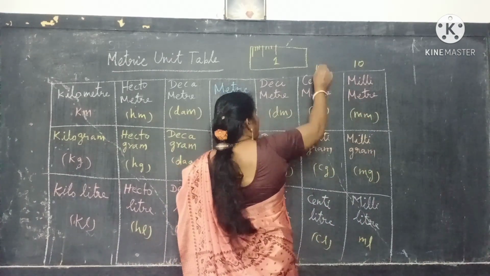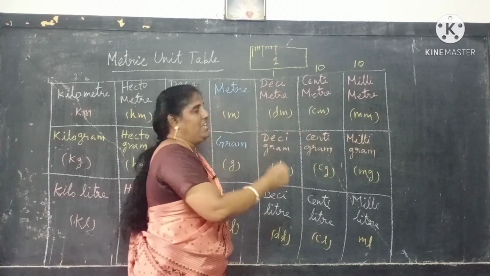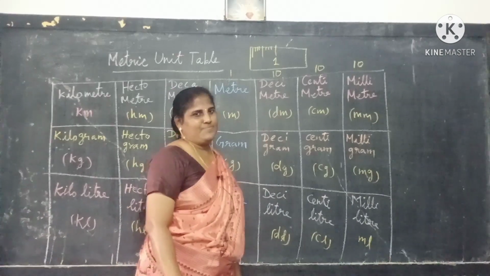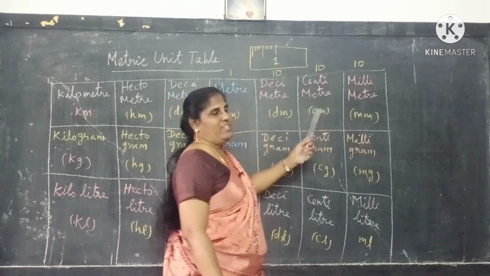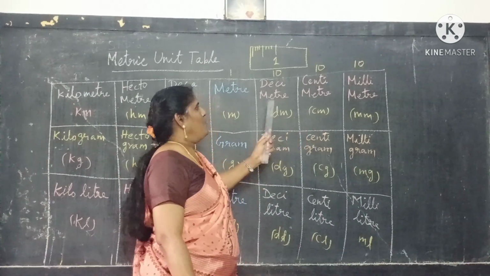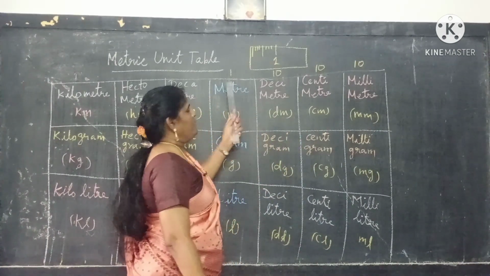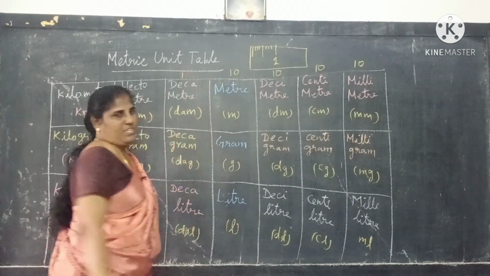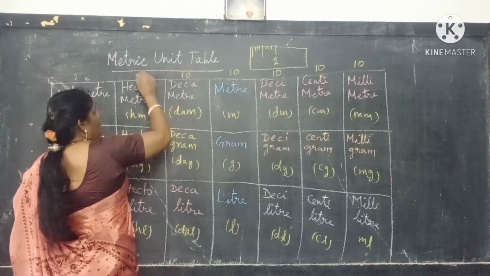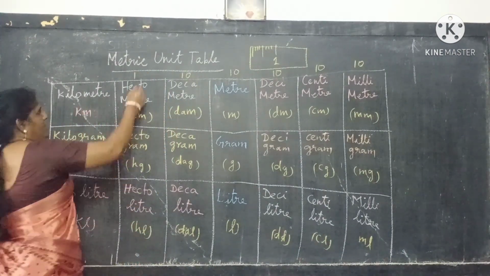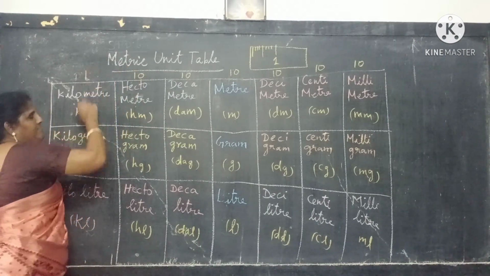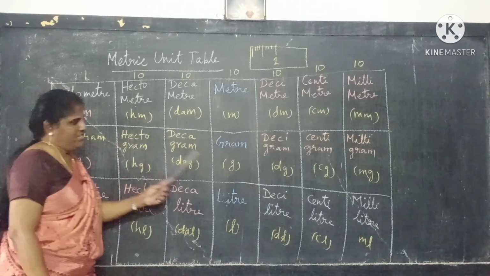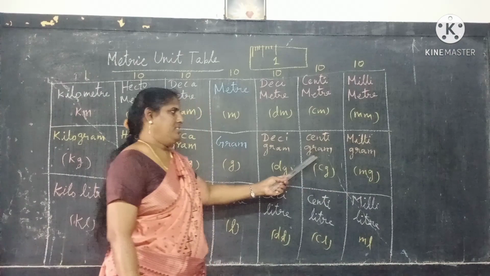10 millimeter make 1 centimeter. 10 centimeter make 1 decimeter. 10 decimeter make 1 meter. So again 10 meter make 1 decameter. 10 decameter make 1 hectometer. 10 hectometer make 1 kilometer. Okay. So same like this only, 10 milligram make 1 centigram.